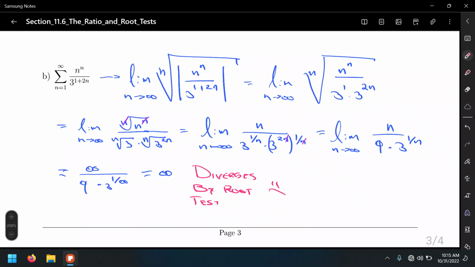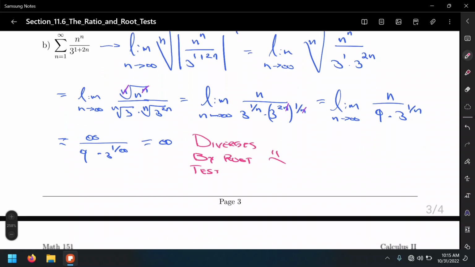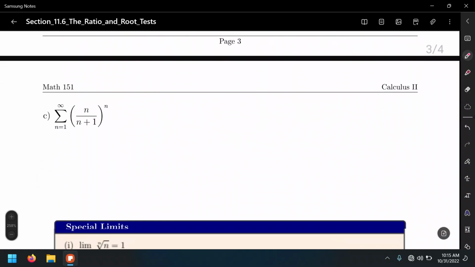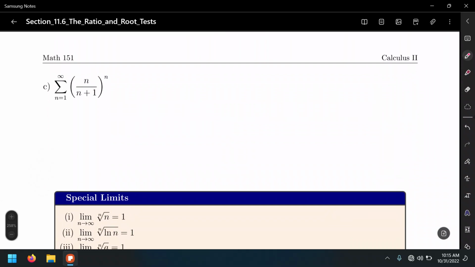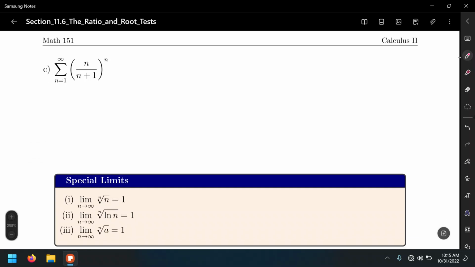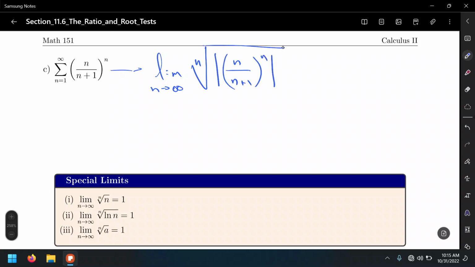All right. Let's look at another example. So again, what do we have? Sigma n equals 1 to infinity of n over n plus 1, to the n power. All right. So number 1, let's set up the limit as n approaches infinity of the nth root of the absolute value of n over n plus 1, the whole thing raised to the n power.